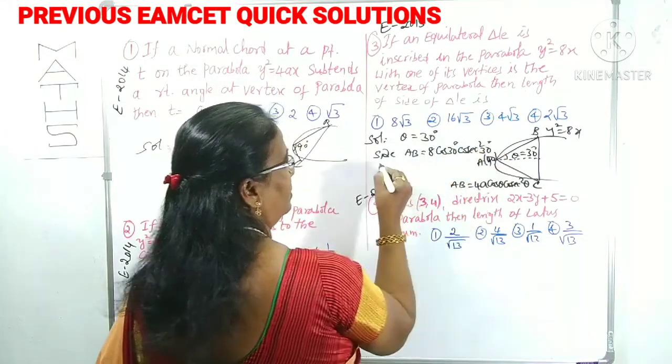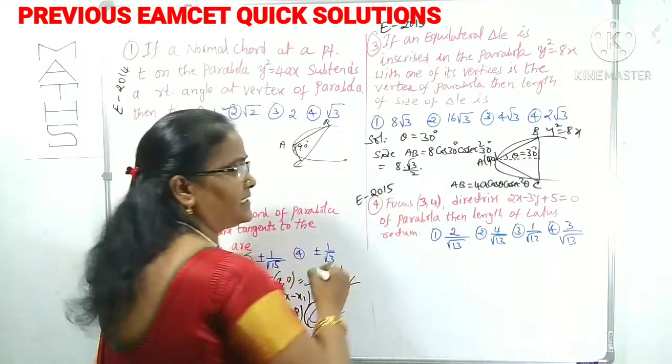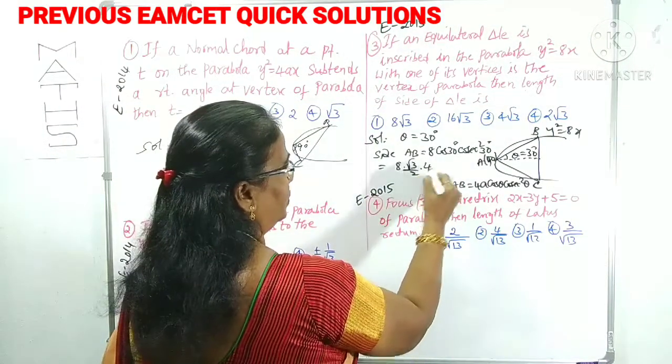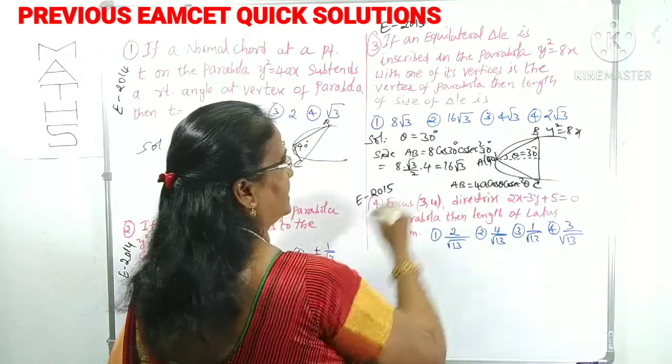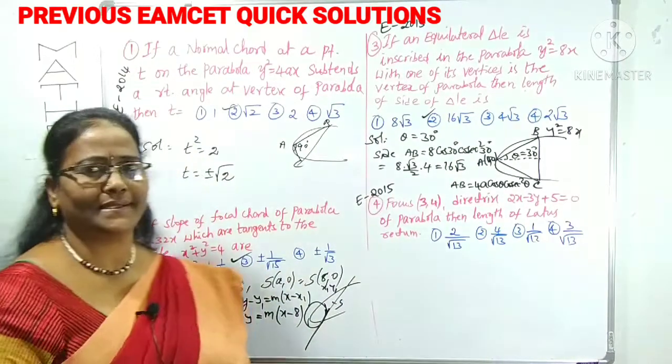Now, the value of cos 30 is root 3 by 2. Cosec 30 is 2, and 2 square is 4. The 2s cancel here, and 2 times 8 is 16. So 16 root 3 is the length of the side of the equilateral triangle. It is clearly the second option.